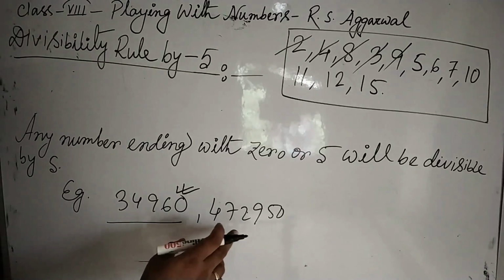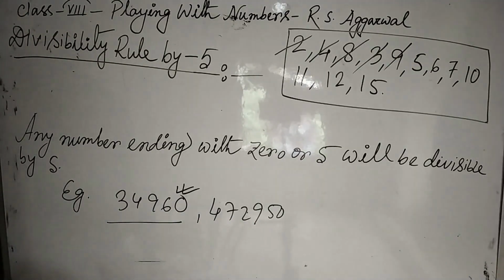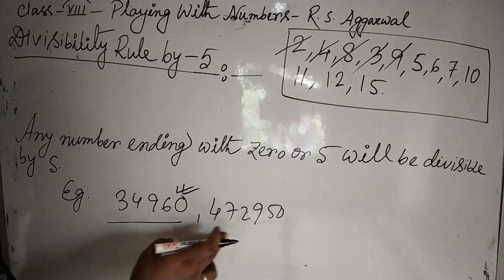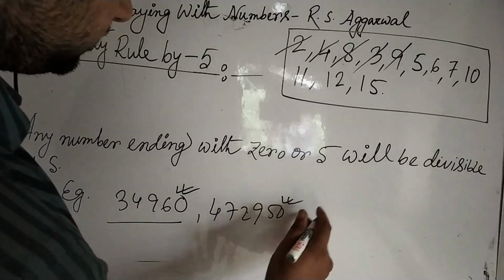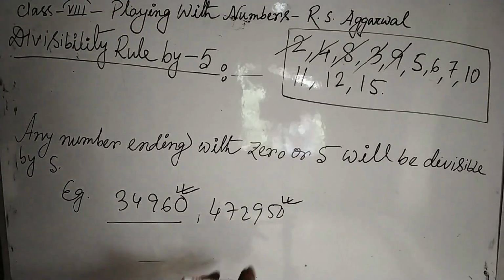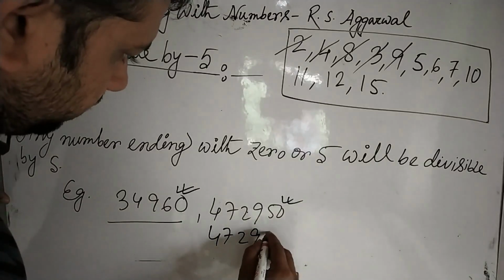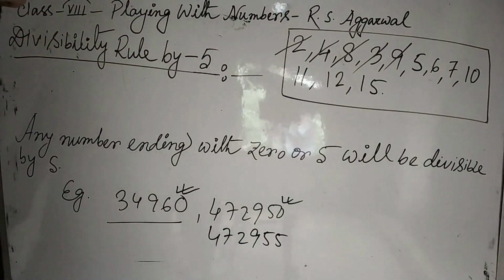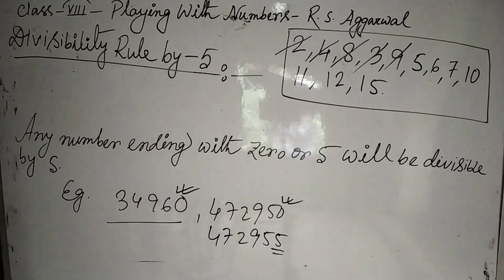Here also, 47295. This is a very big number. But if we have to check whether this number is divisible by 5 or not, just look at the last digit. Now if instead of 0, the last digit is 5, as in 472955, then also the number will be divisible by 5. Okay, very simple rule.